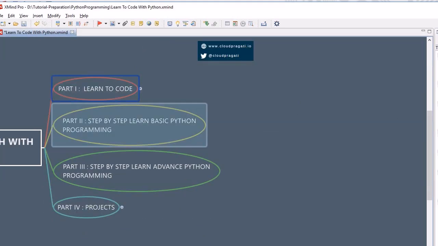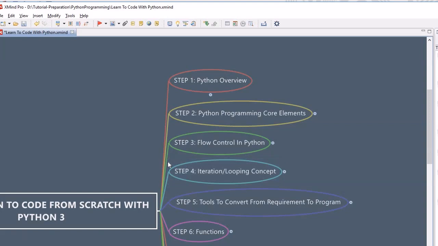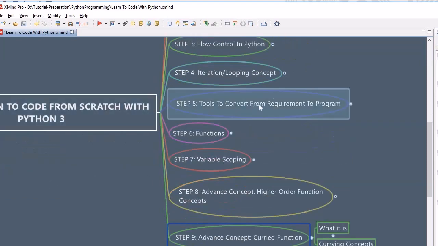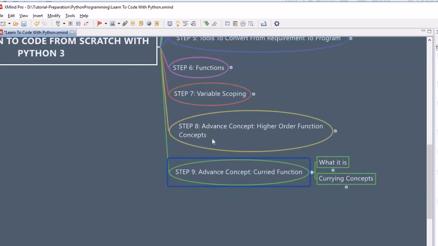Once we finished part 1, we moved further into part 2 of the course, where we learnt about the Python overview, Python programming core elements, flow control, iteration, and tools to convert requirements to a program. Then we saw functions, variable scoping, and advanced concepts, where we saw higher order functions like filter, map and reduce. Then we also saw how to use an existing function and create a new function with the help of the currying technique.